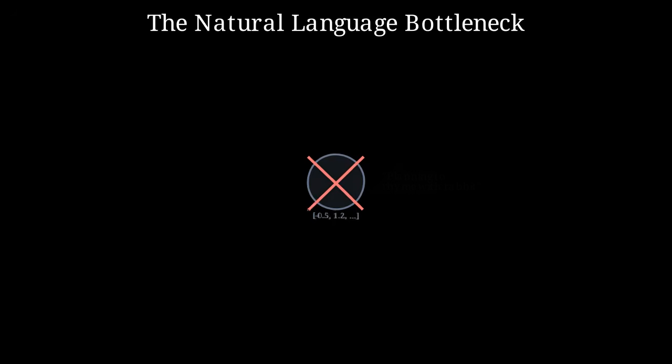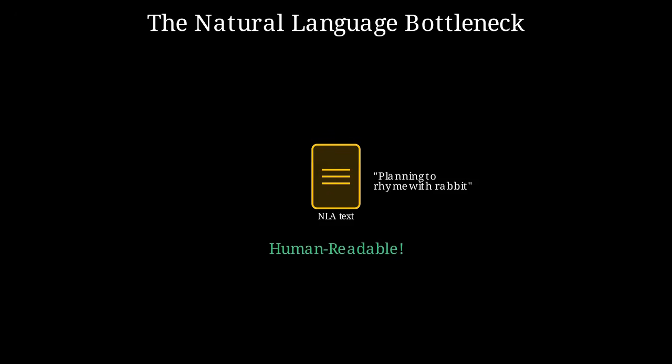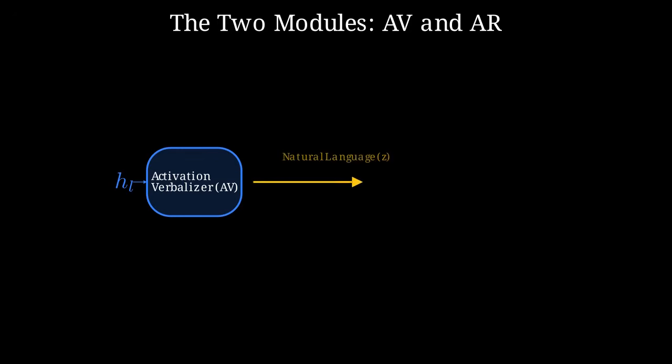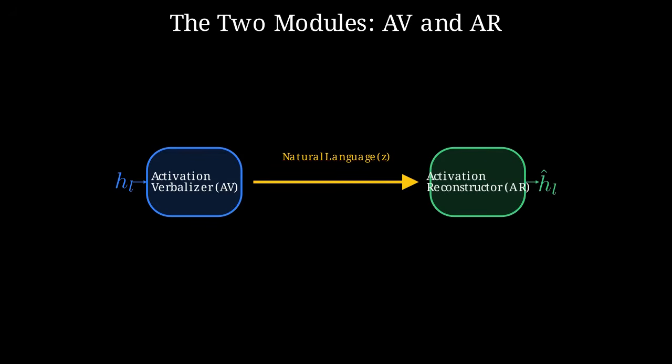A natural language autoencoder, or NLA, takes this further by forcing that bottleneck to be human words. This forces the model's inner state into a readable format we can finally audit. The NLA uses two modules: an activation verbalizer to compress the data into text, and an activation reconstructor to map that text back into the original mathematical space. Success is measured by how well those thoughts survive the round trip.